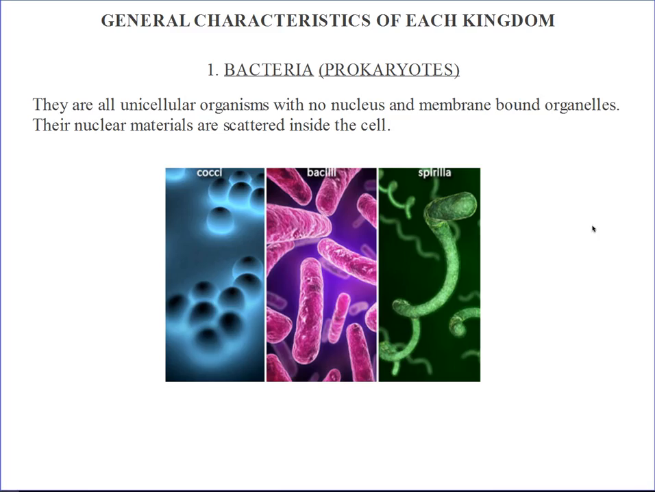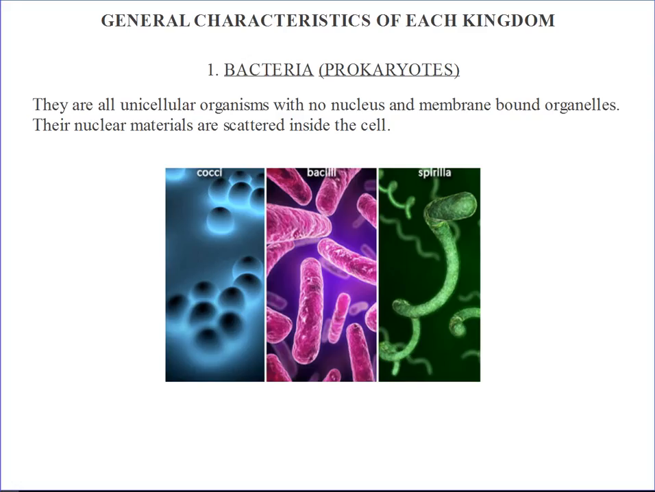Okay, welcome back. Now let's move into the 5 main kingdoms and see what exactly an organism should have before it is placed in one of these kingdoms. The first one is bacteria. They are unicellular organisms with no nucleus and no membrane-bound organelles. All bacteria are unicellular. They are all prokaryotes. Bacteria are the only prokaryotes around. They are the ones that have cells that do not have organelles or a nucleus.